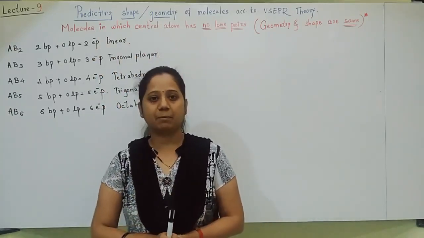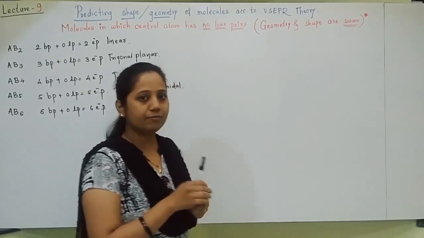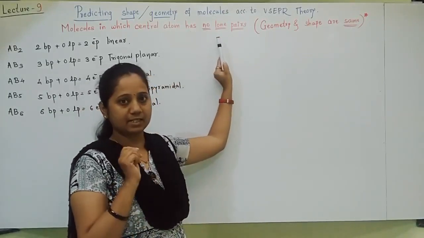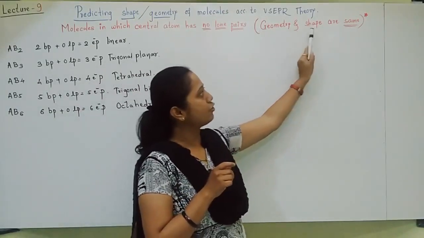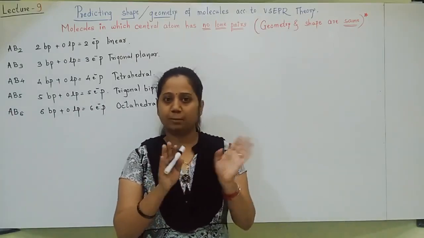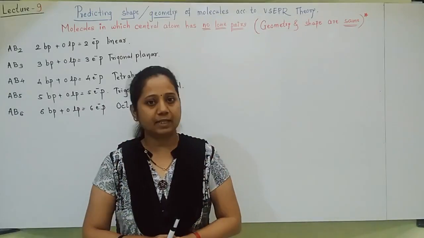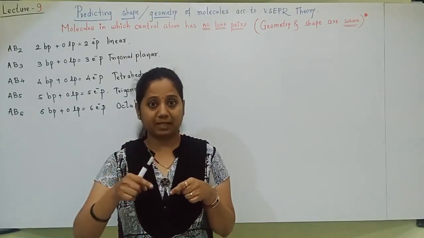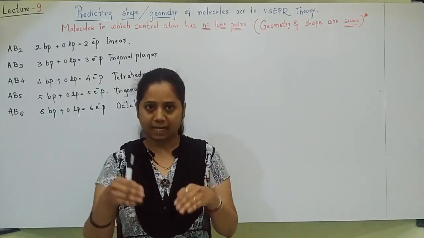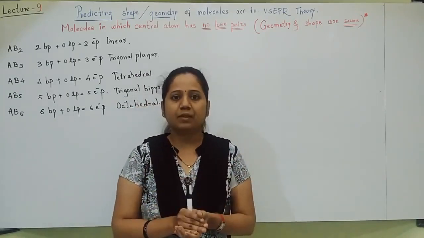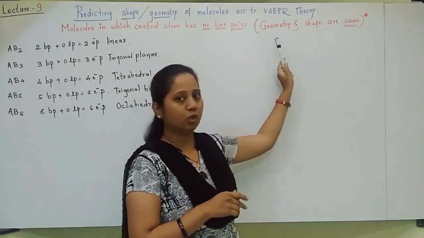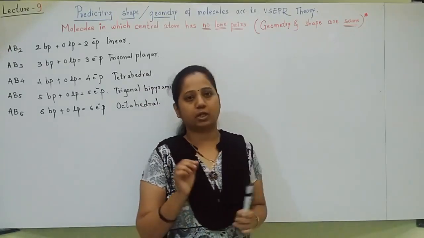Students, one thing always remember, note down that if the central atom has no lone pair, then geometry and shape both are the same. Whatever is geometry, that is shape, and shape and geometry both will be same if lone pair is not there. If lone pair is present, then shape is different, geometry will be different. What difference will be there, we'll see soon. So if lone pair is absent, note down that geometry and shape both are same.